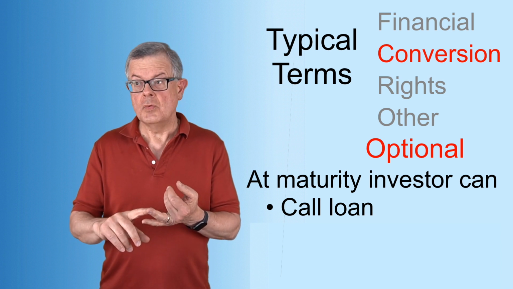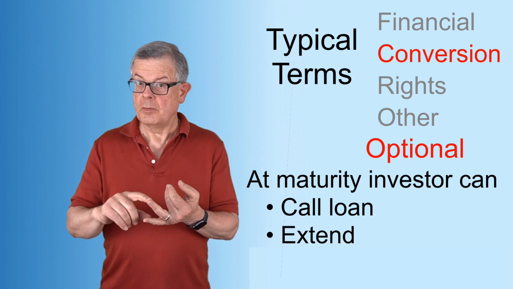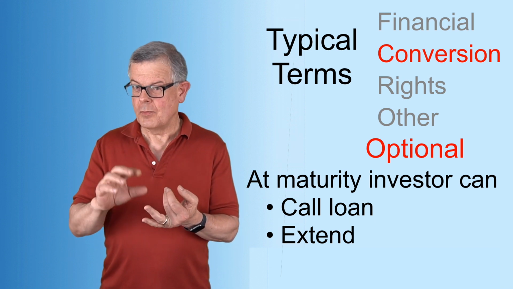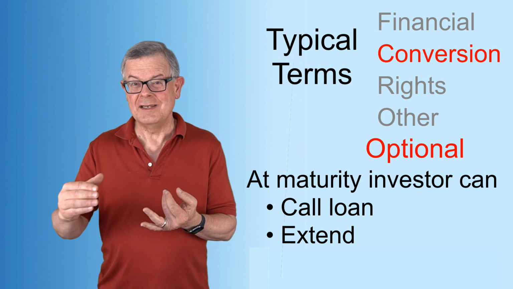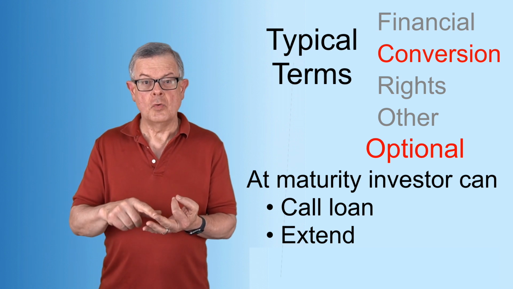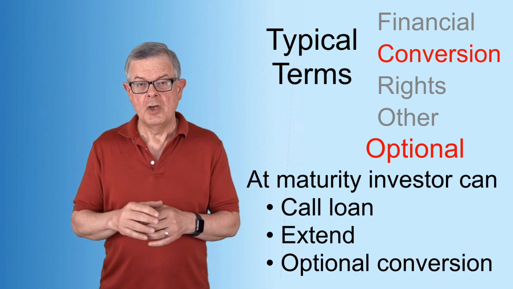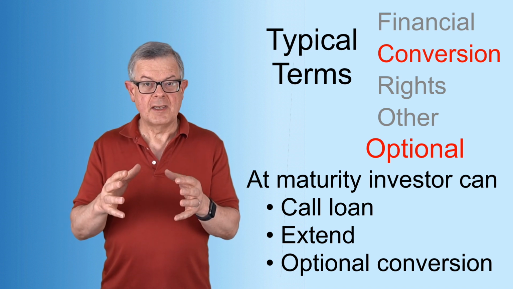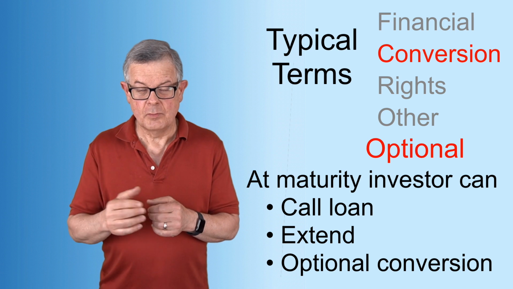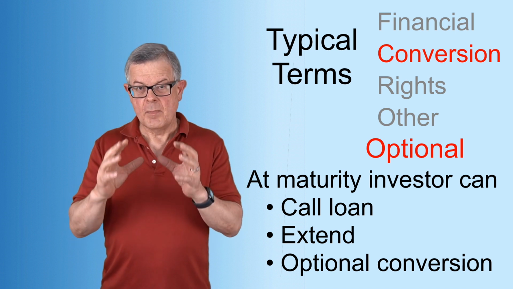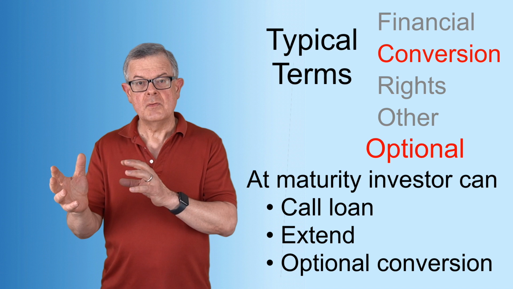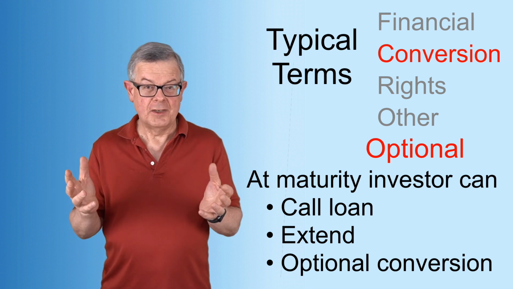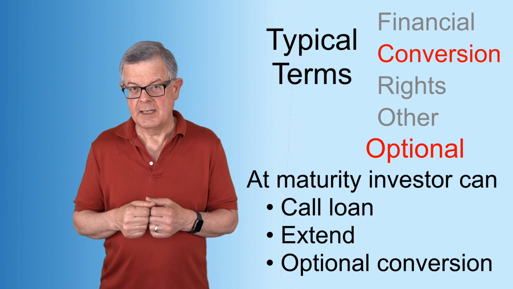Another option is to extend the loan, and there will be a negotiation in that situation, and probably the investor will want to get some better terms because they're having to wait even longer. A third option would be this optional conversion, where written into the note there will already be a predetermined valuation, $1 million, let's say, would be very common, and it will say the money will convert into ownership, into stock, at that valuation of $1 million, or again, whatever is written into the note.